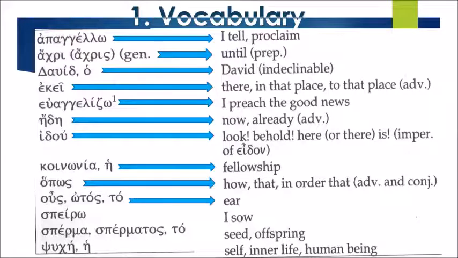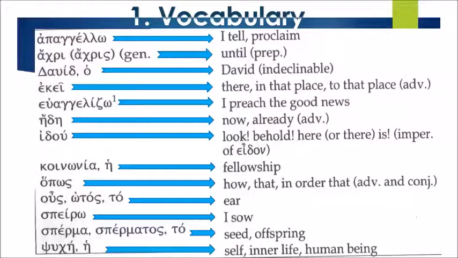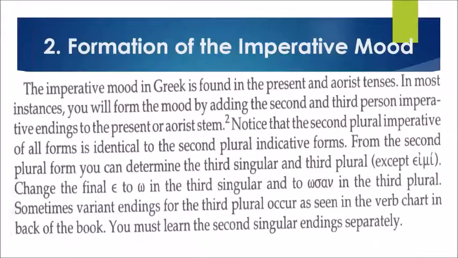Hos, or autos: year. Speiro: I sow. Sperma, the genitive spermatos: seed or offspring. Psyche: self, inner life, or human being. It is also translated as soul. Let's proceed to the formation of the imperative mood.